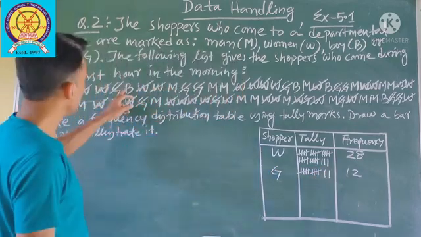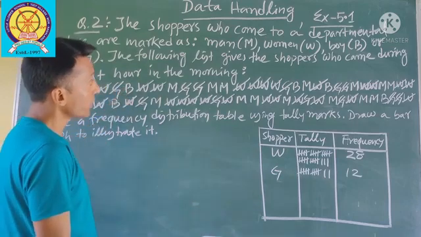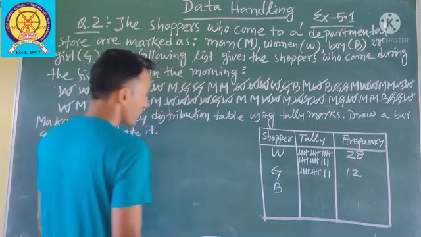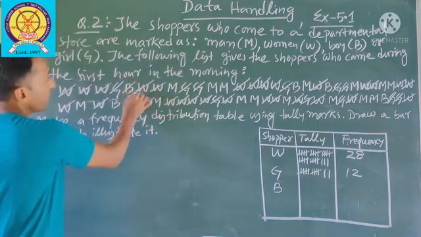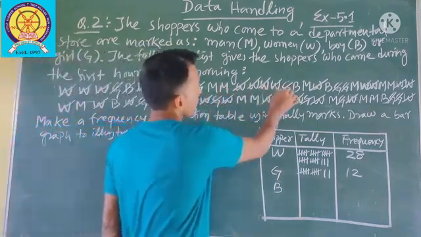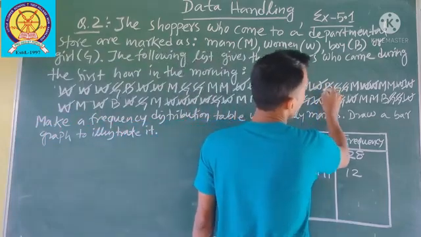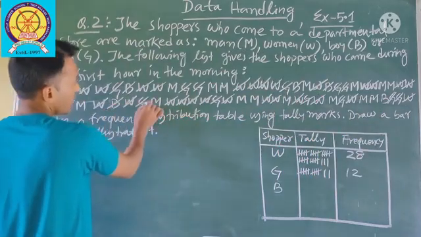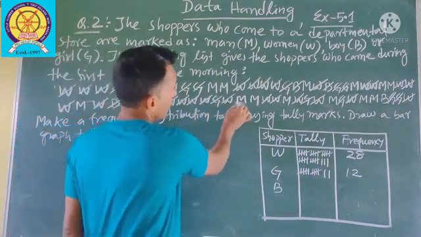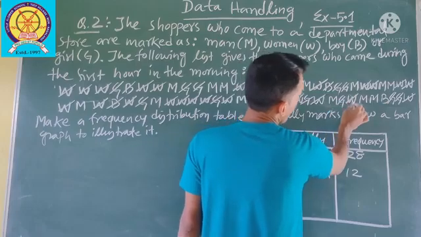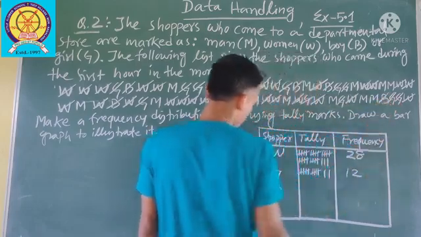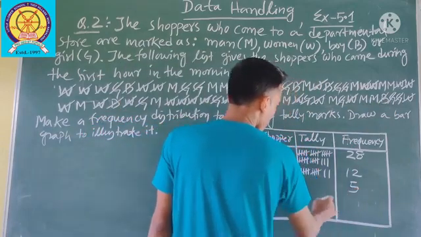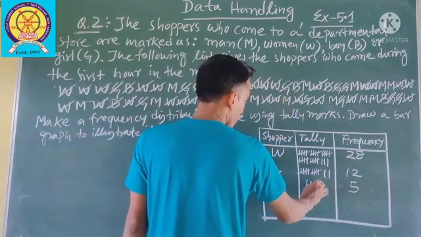Next, you see boy. How many boys came during the first hour? Boy: 1, 2, 3, 4, 5. Only 5 boys. Tally 1, 2, 3, 4, 5.